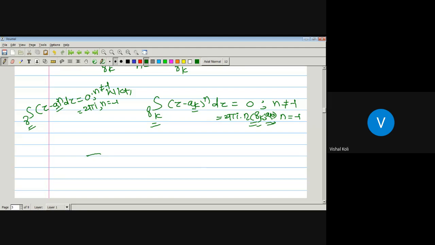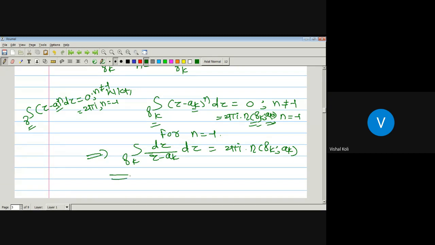Which implies the integration over the curve gamma_k of dz upon (z minus a_k) to the power n, whenever we take n equal to minus 1, it becomes (z minus a_k) to the power minus 1, that is 1 upon z minus a_k, into dz, and this will be equal to 2 pi i times the index of the curve gamma_k with respect to the point a_k. So for n equal to minus 1, it becomes this.